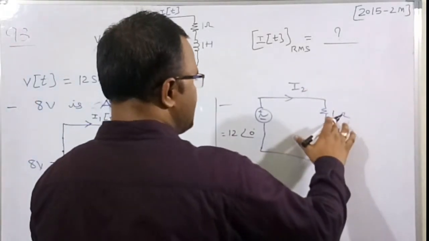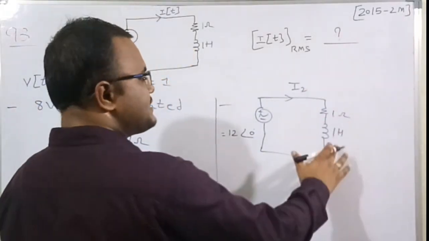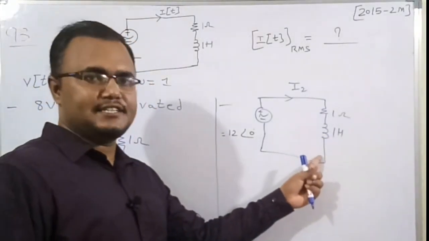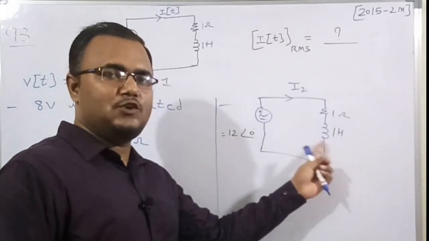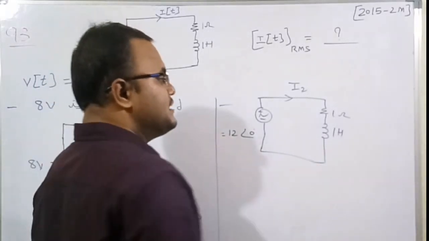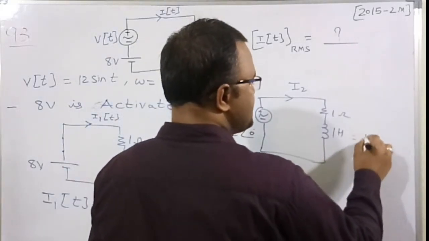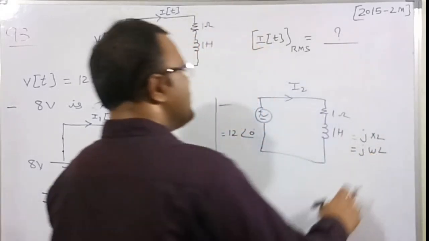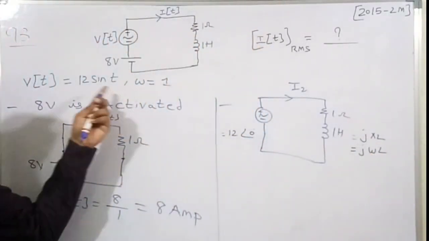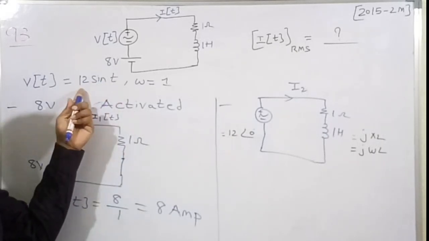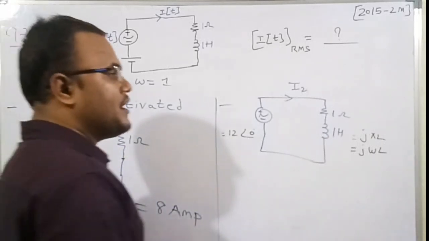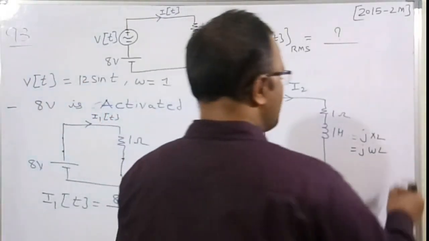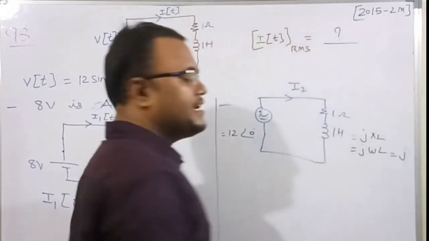The resistance value is 1 ohm and the inductance is 1 Henry. Now I need to find the reactance, since only the inductance value is given. The reactance of the inductor is jXL, where XL is omega L. Omega is 1, because in Vm sin omega t, Vm is 12 and omega is 1, and L is also 1. So 1 times 1 is 1, and the reactance is only j.